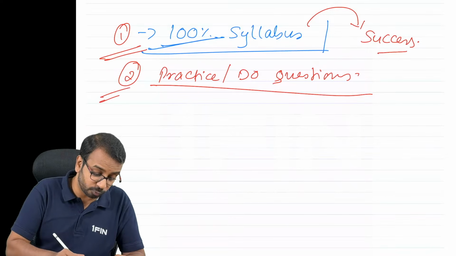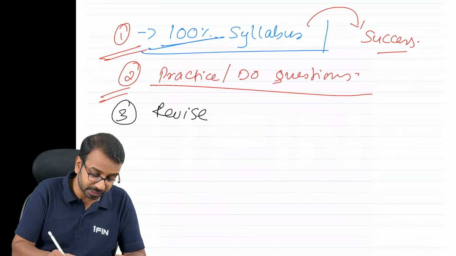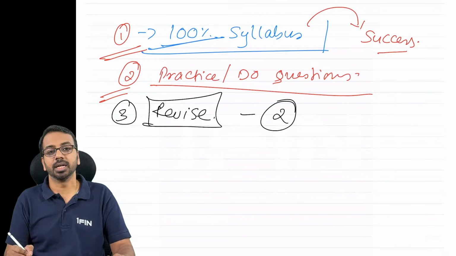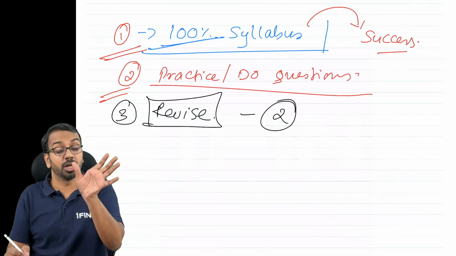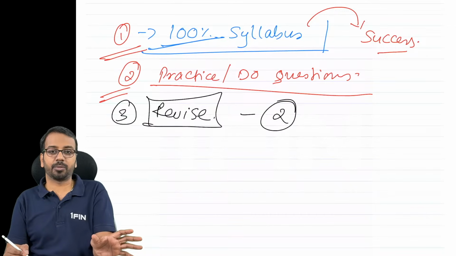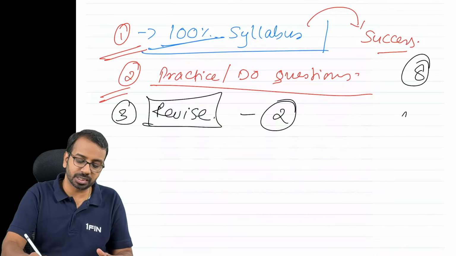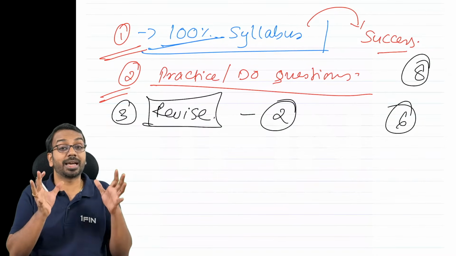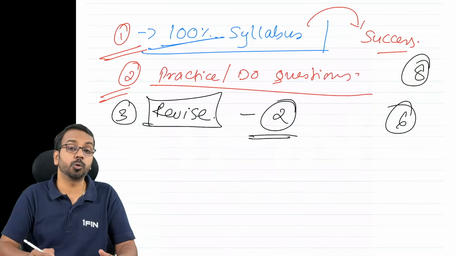So the second thing is you have to practice. The third thing is you have to revise. How many revisions? Minimum 2 revisions we have to plan. Sir, but time is not sufficient. See, for the September 26 exams, we have a good 10 months from now. So don't say that time is not sufficient. Earlier we used to have 8 subjects, now we have only 6 subjects, so the load has also come down. Plan well in advance so that you can complete 2 revisions.